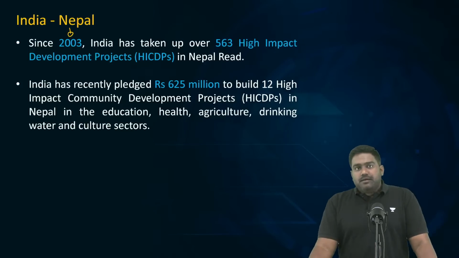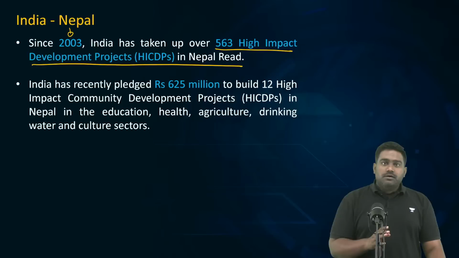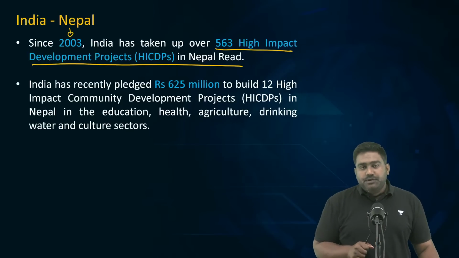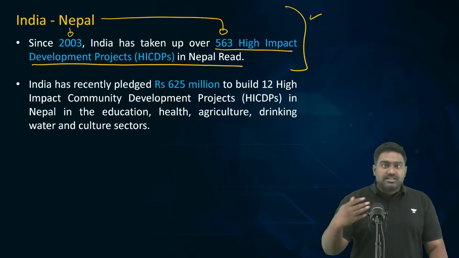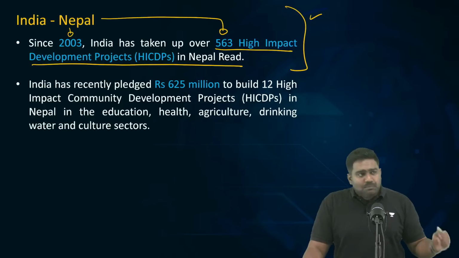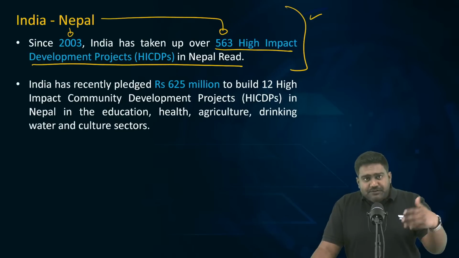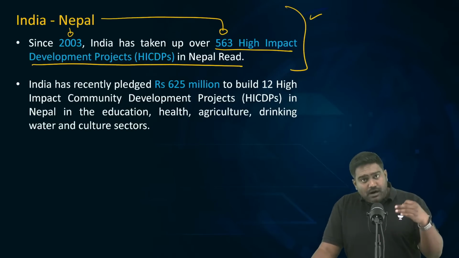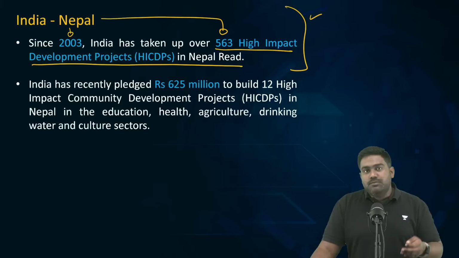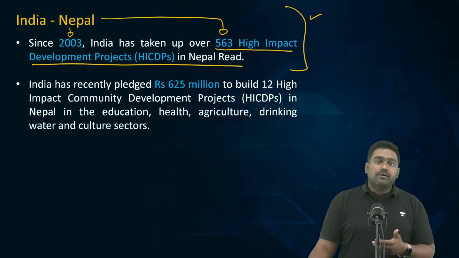In 2003, India launched this program. We have taken up more than 500 grassroots development projects. It is entirely funded by India. We take up the implementation, the execution of these projects as well. It could be building a school or a library in a village, or building a small road in a remote area, or providing basic facilities from water to electricity to solar panels. So these projects have a high impact on the local communities in Nepal. This will create goodwill for India. It will generate soft power for India.